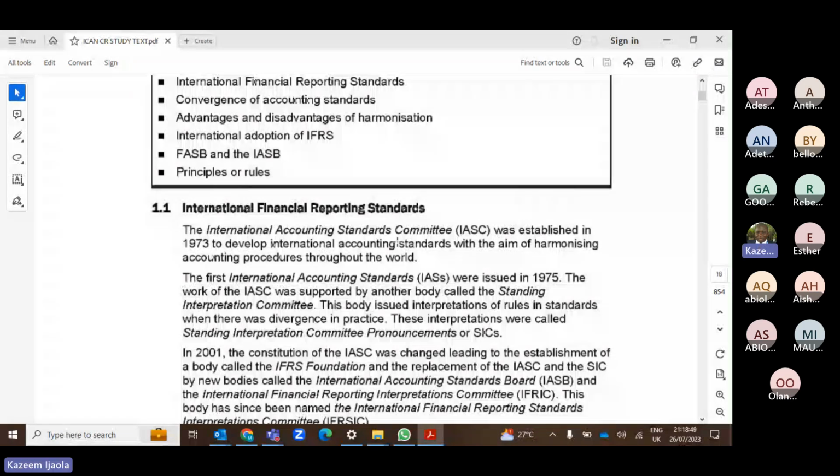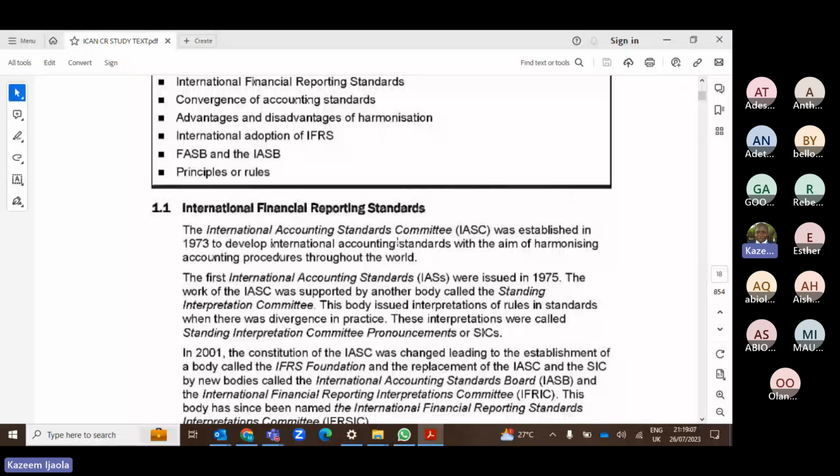Let's discuss the history of IFRS. IFRS came into effect in 2001. The first set of IFRS was issued in 2001.